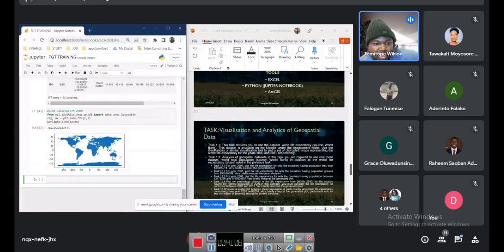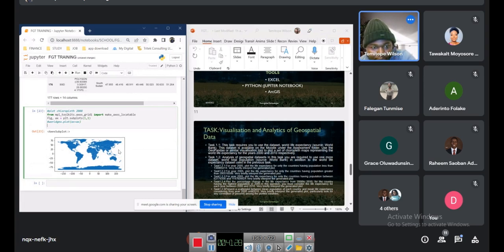Have you seen what I've got? This is the map of the world now, but you can't see anything on it yet. This is just the map of the world; there's nothing on it yet. So now I want to plot year 2000. Let me hash this out so you can see the difference. I'll plot year 2000 only now.